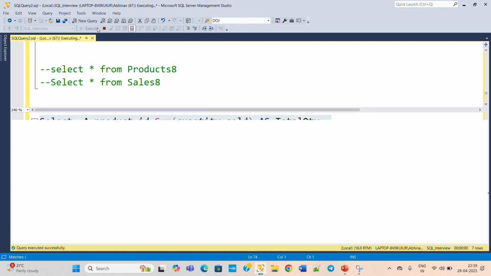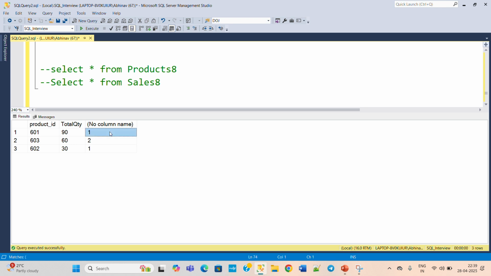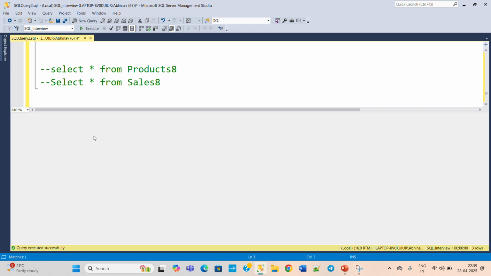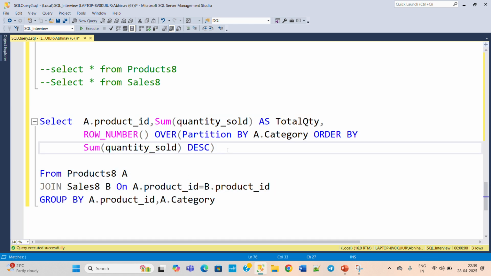Okay, first execute this. So here you can see we are getting category wise ranking, like 1 and 2 we are getting for category A, and for category B only one product is there, so 1 we are getting. Okay, and now we need to find out the most frequently sold product. So we need to fetch the rank 1 product. Okay, so now I put an alias here, like AS RNK.